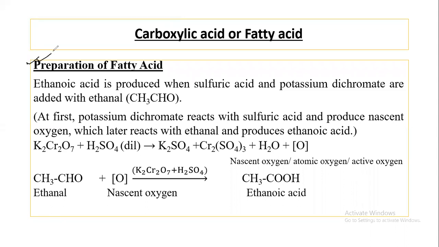Okay, preparation of fatty acid. Here, when ethanol reacts with nascent oxygen, it produces ethanoic acid. Here, nascent oxygen is prepared from the reaction between potassium dichromate and sulfuric acid, which produces potassium sulfate, chromium sulfate, water, and nascent oxygen. Nascent oxygen means atomic oxygen, very active oxygen. It is a very strong oxidant also. So ethanol reacts with nascent oxygen and produces ethanoic acid. This is the best way for preparation of ethanoic acid.